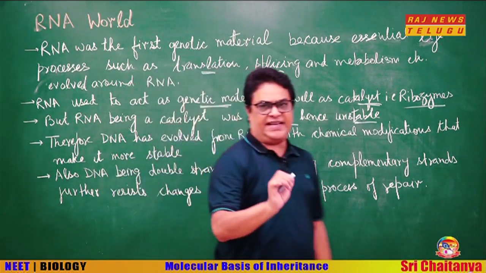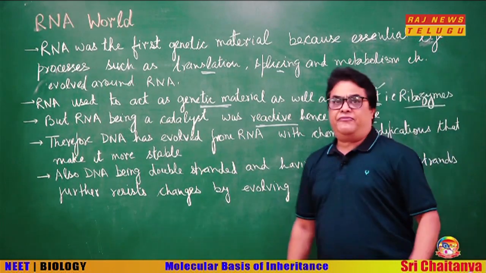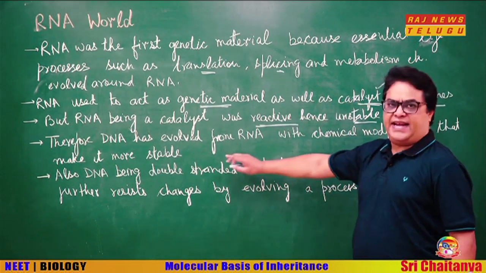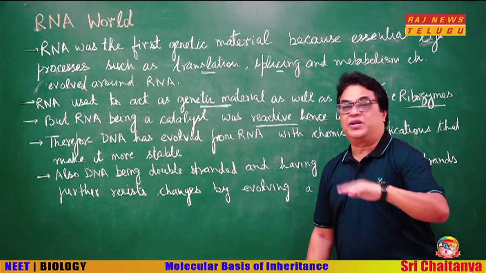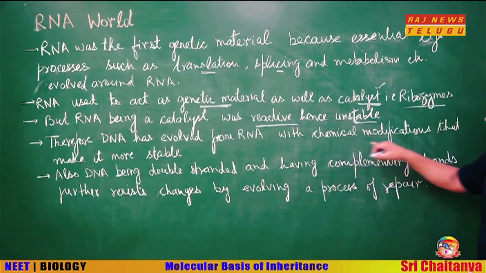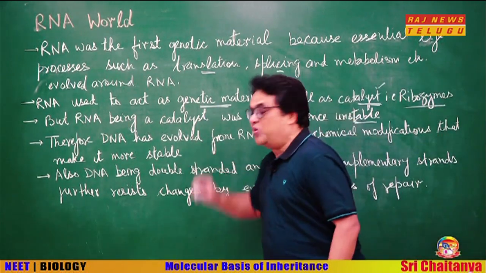So, the first genetic material was RNA, but RNA due to its catalytic property was more reactive. Then from RNA, DNA evolved, which was less reactive and more stable. Therefore, DNA has evolved from RNA with chemical modifications that make it more stable.